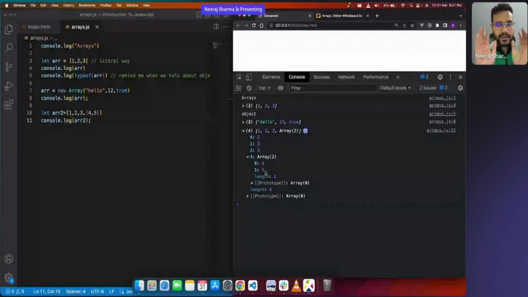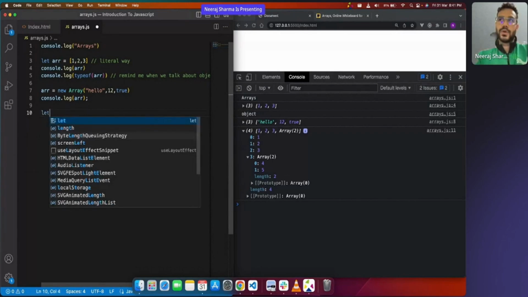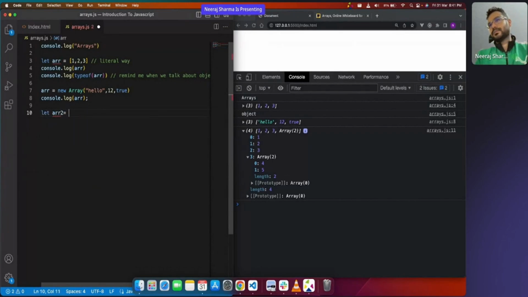Clear? Is everyone clear on what I'm telling you right now? Anyone has any doubt? Not clear, Ashutosh? Okay. So Ashutosh, what I'm saying is, see, like this. What I told you, that arr2.